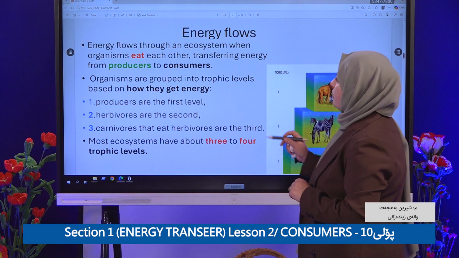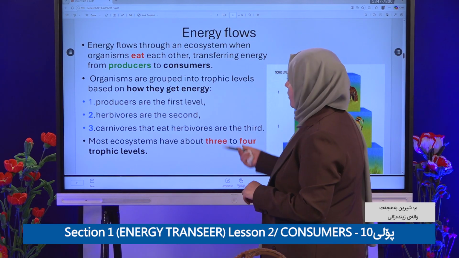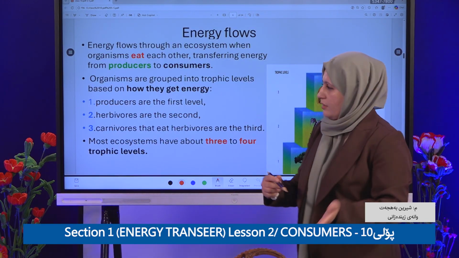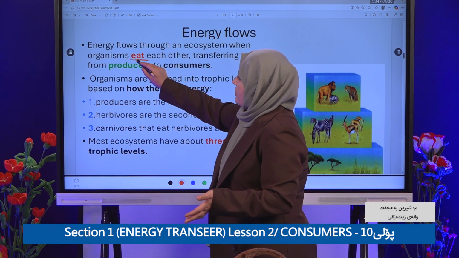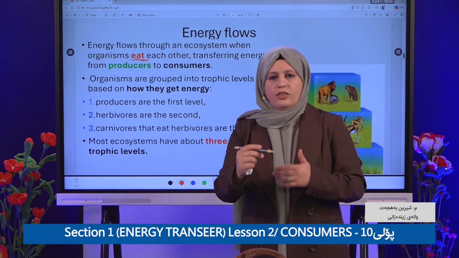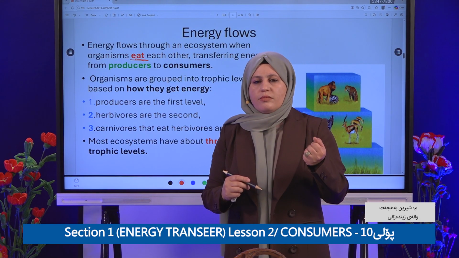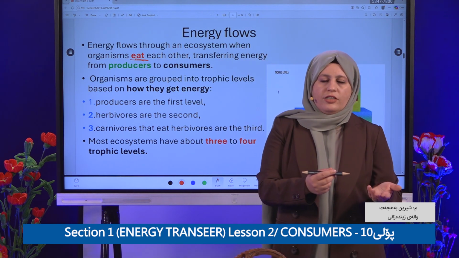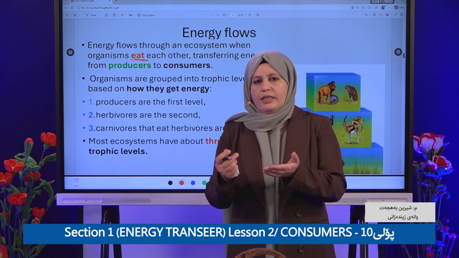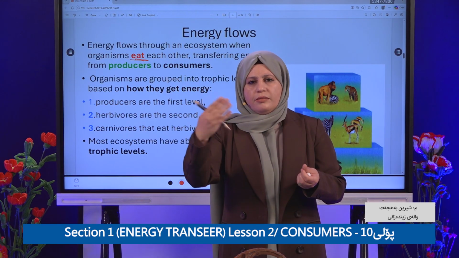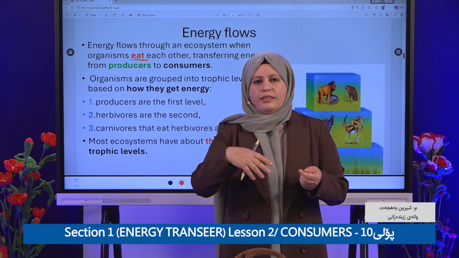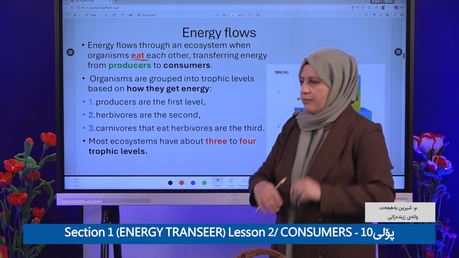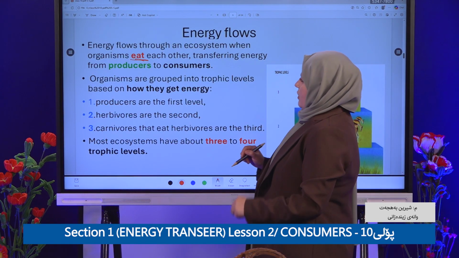How does energy flow through the ecosystem, from one level to another level? Organisms eat each other. For example, sheep eat what? Plants. So sheep get energy from the plant, and the sheep will be eaten by humans, and humans get energy from sheep. Okay, so step by step.